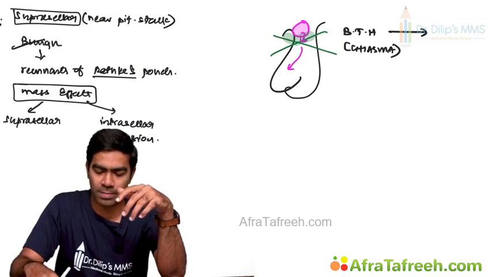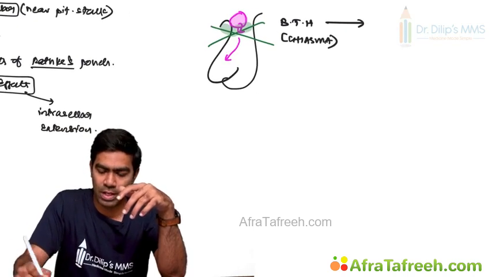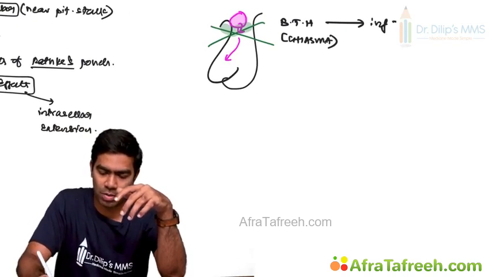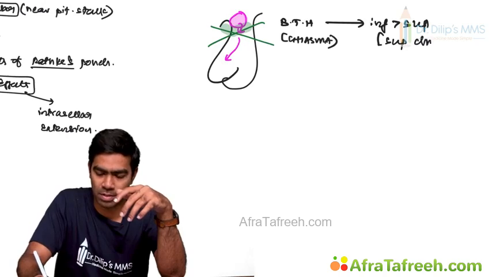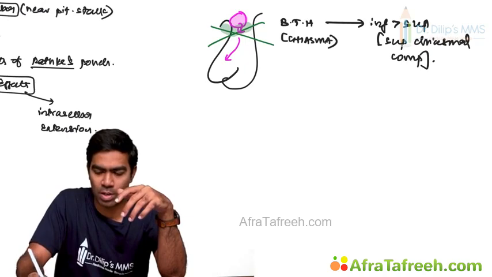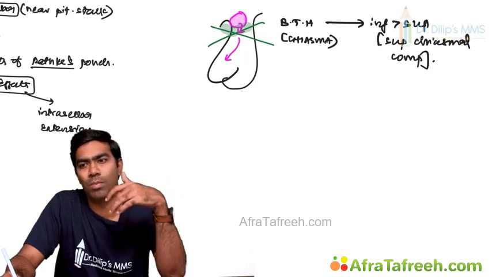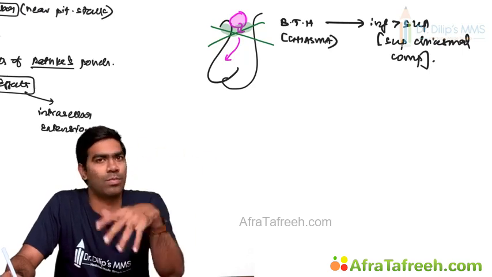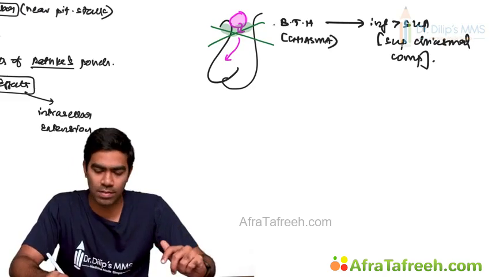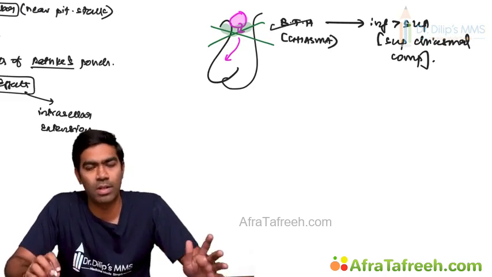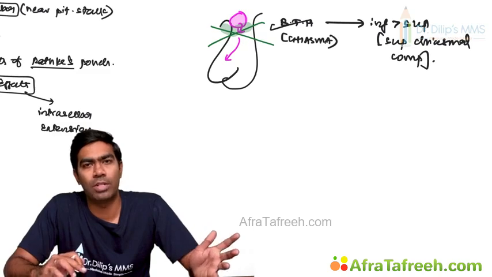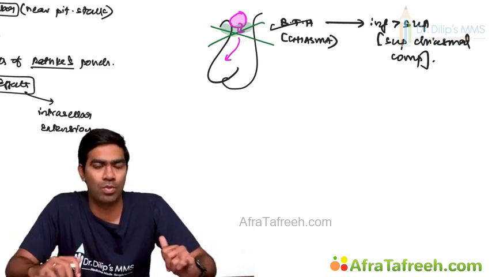But they will result in inferior vision loss more than superior vision loss, because of the superior chiasmal compression. Pituitary adenomas cause inferior chiasmal compression, which causes more of a superior vision loss than inferior vision loss. But this is different. They're going to produce bitemporal hemianopia with inferior loss more than superior loss.